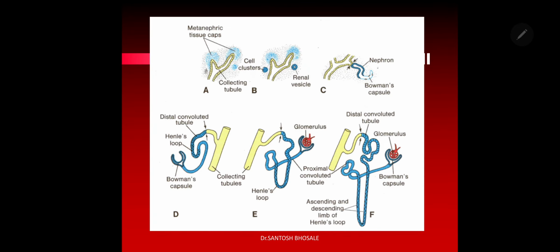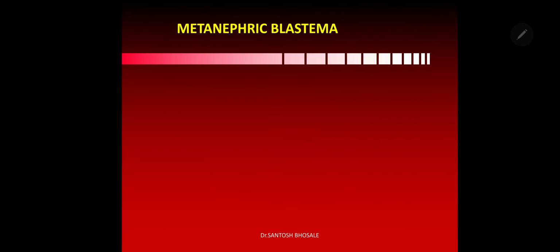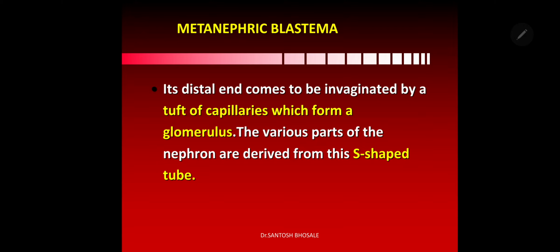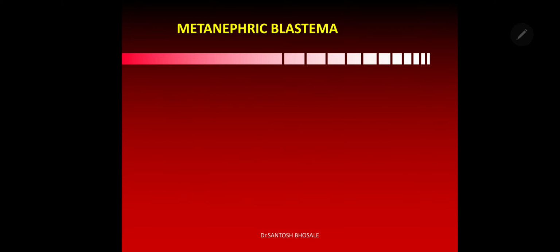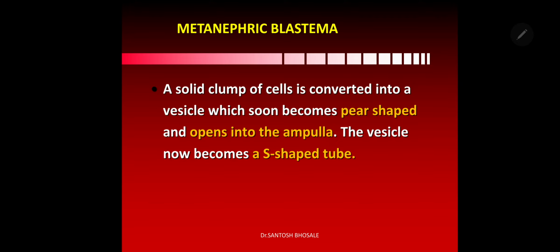Remember that. And you can see here how the tissue is forming: metanephric caps, and then they form renal vesicle, and then they form an S-shaped developing nephron, and the nephron will differentiate into glomerular capsule, PCT, loop of Henle and DCT, and they finally unite with each other. In the metanephric blastema, the distal end is covered by the tissue, which is received by a tuft of capillaries that forms a glomerulus, and nephrons form S-shaped different parts.